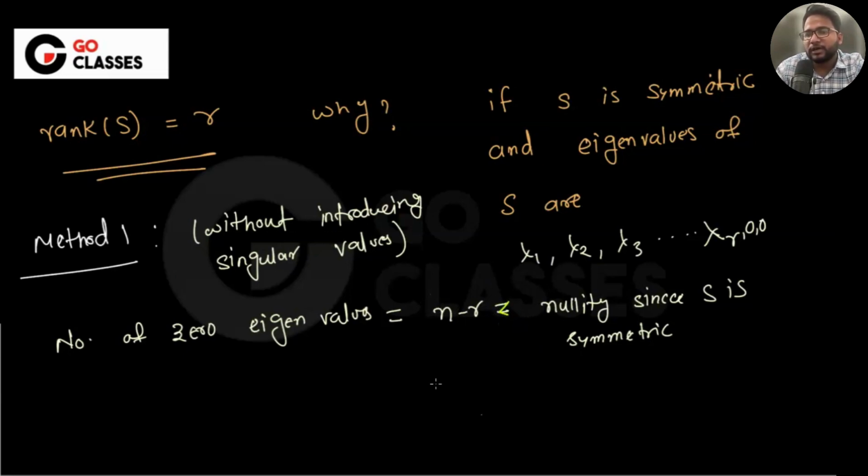So at most the nullity could be n minus r, but for a symmetric matrix this is equal, because for every zero eigenvalue, let's suppose there are n minus r zeros, every zero will give you one linearly independent vector, which is a solution of Ax equal to 0, I mean, the number of vectors in the null space. So just because it is symmetric, that is why that is the case, and the nullity is this. So that is why you can say this is the rank.